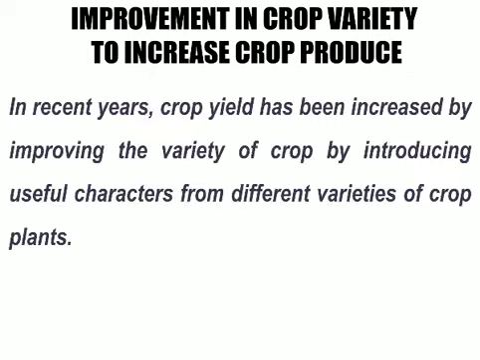In recent years, crop yield has been increased by improving the variety of crop by introducing useful characters from different varieties of crop plants. What scientists have done is take various characteristics of different plants and together make a single variety, and that variety is known as a hybrid variety. So scientists are working on producing hybrid varieties of plants so that their yield can be increased.